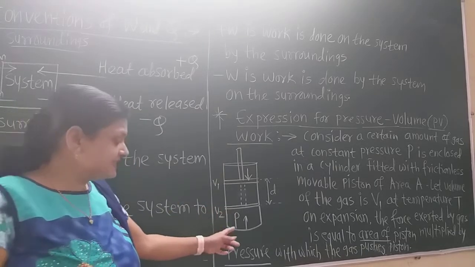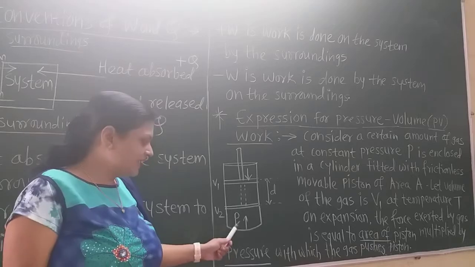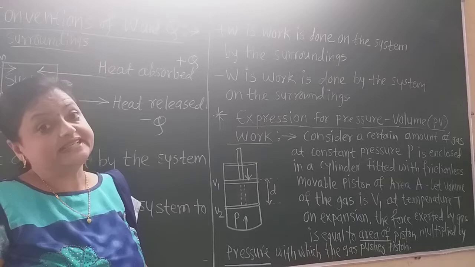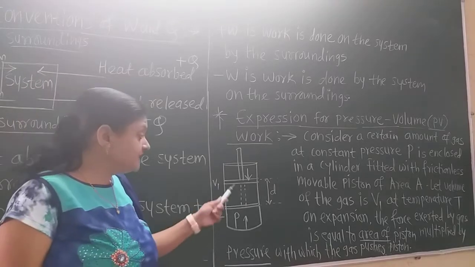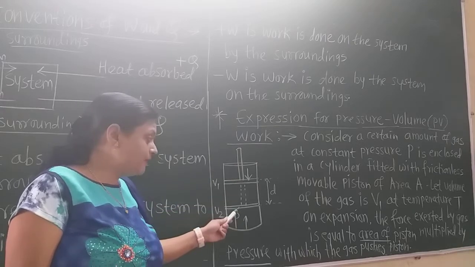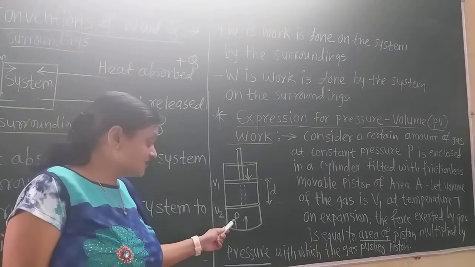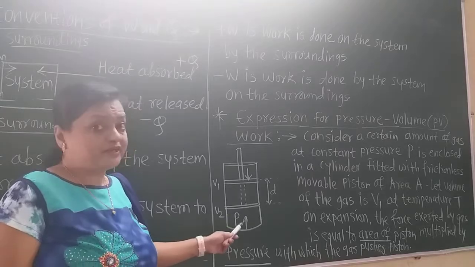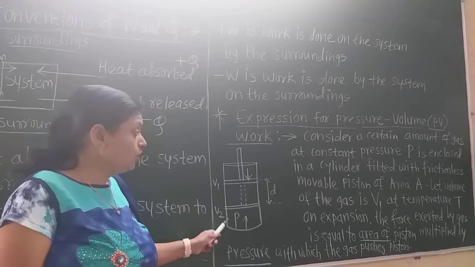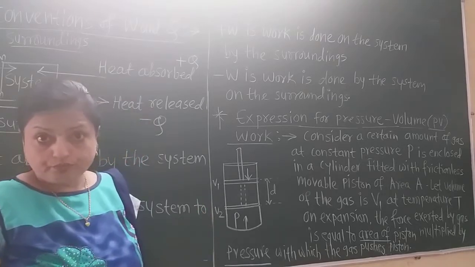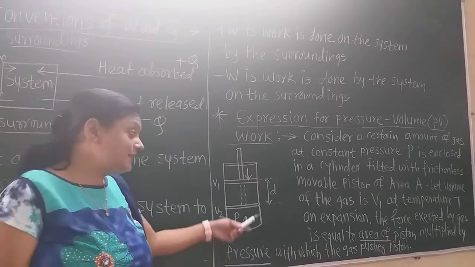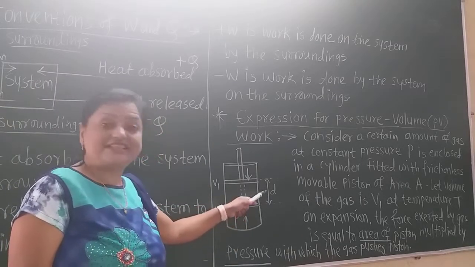In this there is the gas, suppose that is the system having pressure P, and there is the external pressure on this system. Now this is the weightless movable rigid piston. Initially there is no expansion of the gas. Now there is the volume, suppose V2, and on expansion of the gas the volume becomes V1 and the piston moves through this distance d.